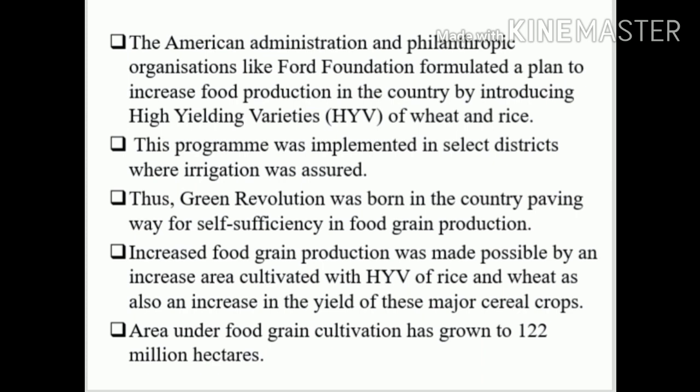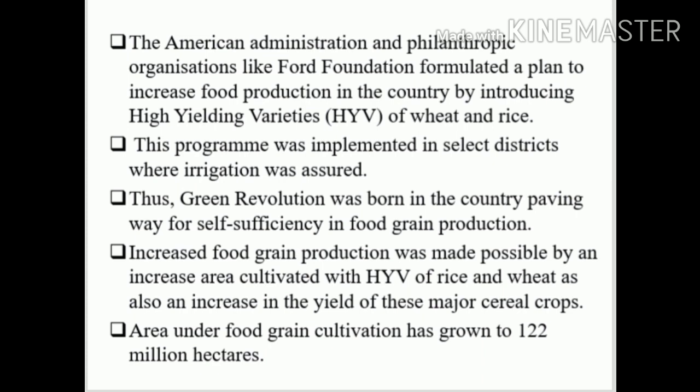After introducing high-yielding varieties, for example, high-yielding varieties means each plant is able to yield more crops. That's the meaning of high yielding. So we can yield more from our food grains. After introducing these high-yielding varieties, we call that program in India the Green Revolution. That is, the Green Revolution means food grain production, and that made India self-sufficient in food grain.